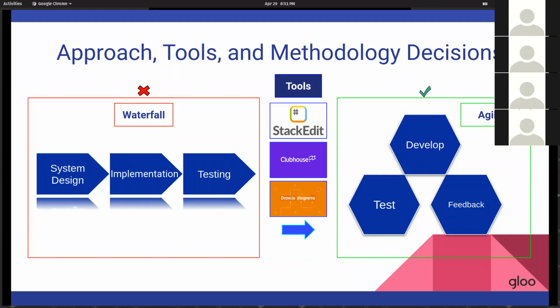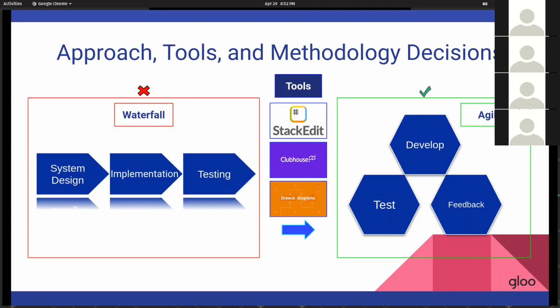Awesome. Going over our approach, tools, and methodology decisions. Looking at the diagram to the left, a waterfall method is something we wanted to steer away from and fully adopt the right template that we have for an agile methodology. Overall, we thought that the agile method works well with a scope that was not fully defined in advance. It allowed for creativity, teamwork, and time management. It also allowed the users to iterate through the project development lifecycle with the team in development.